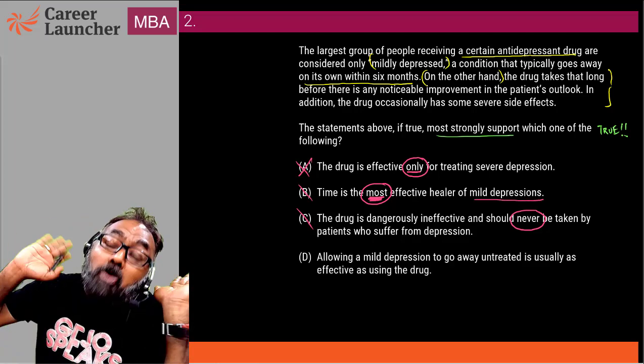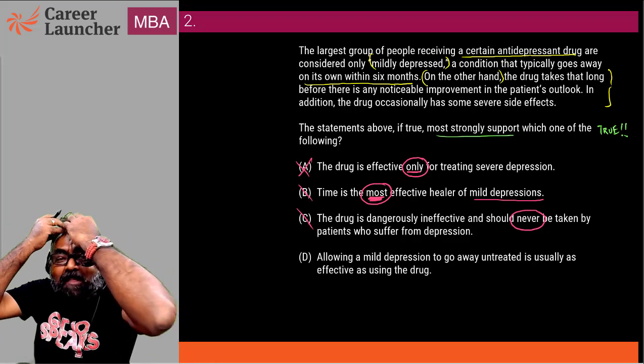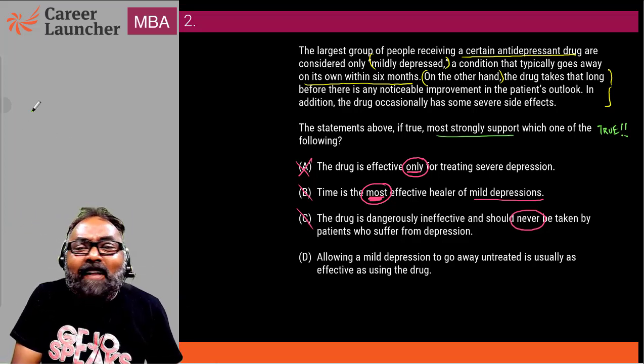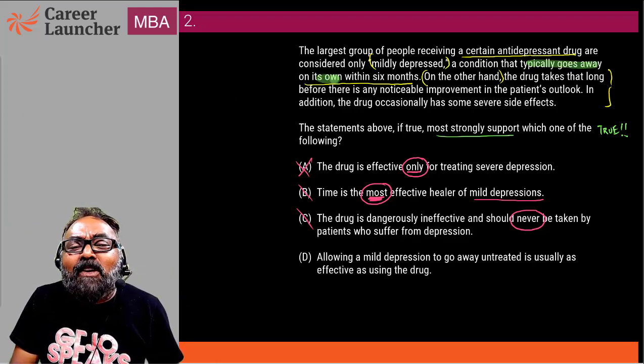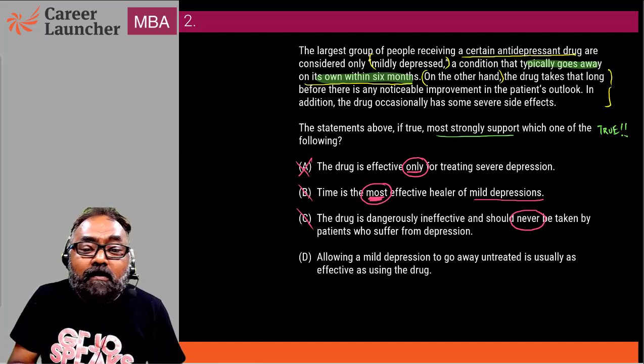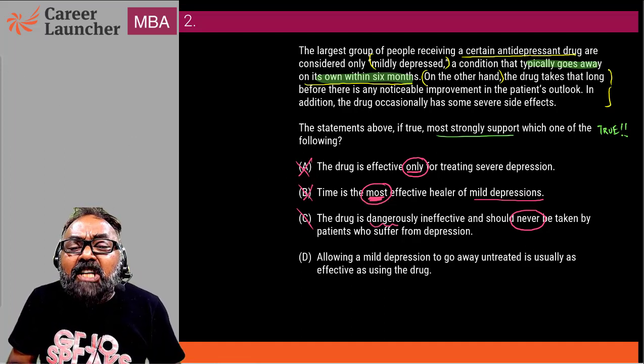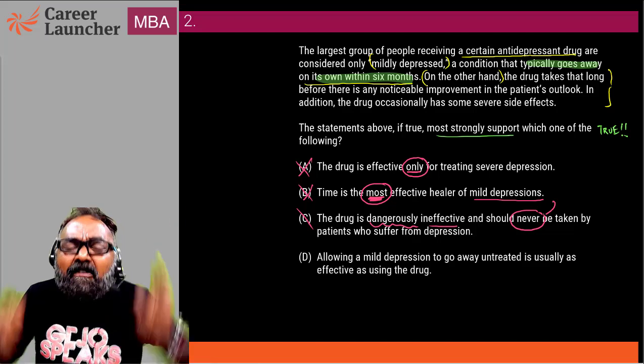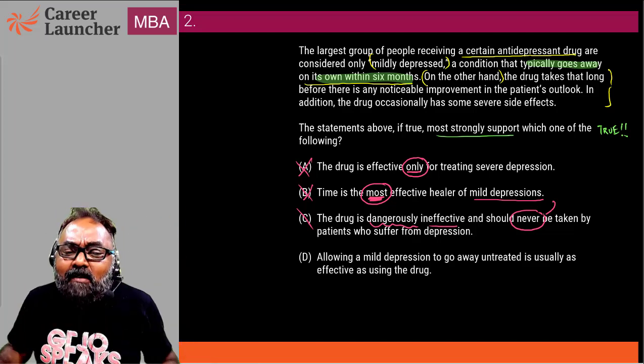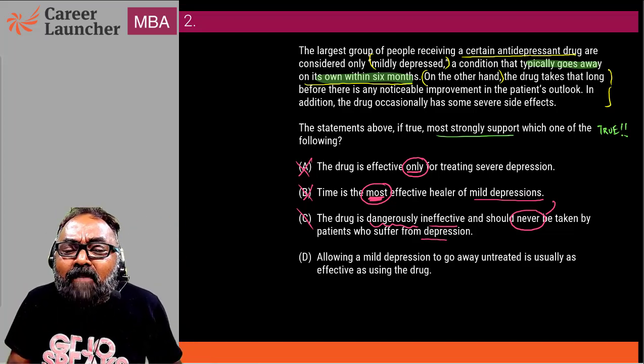Time is the most effective? There is nothing like that, no. All we are saying is that it will typically go away within 6 months. We can't say it is the most effective way. The drug is dangerously ineffective and should never be taken by a person who suffers from depression.